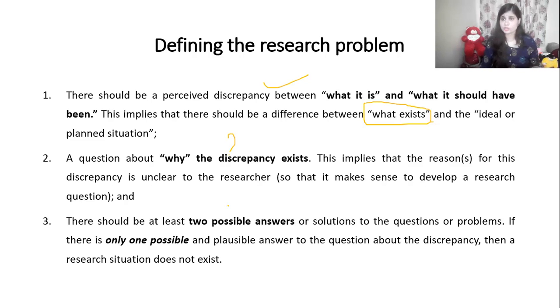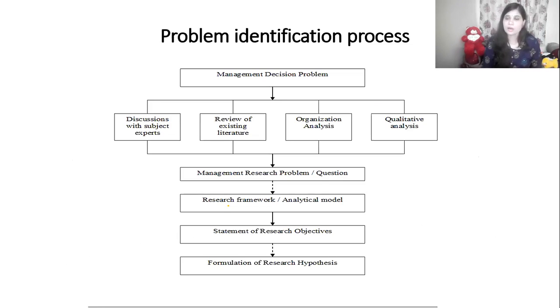If more than two answers, or a minimum of two answers, are available, then you have to do the research to understand which is the best possible answer for my research.